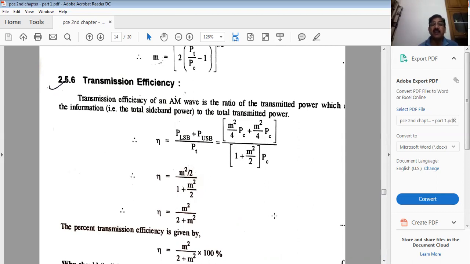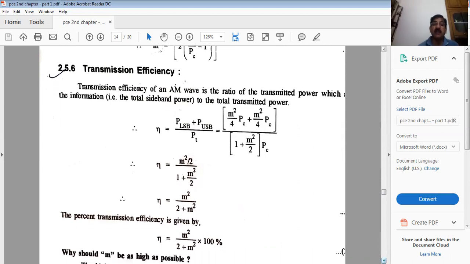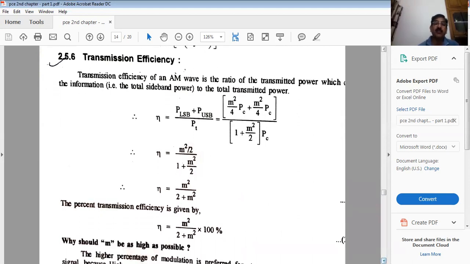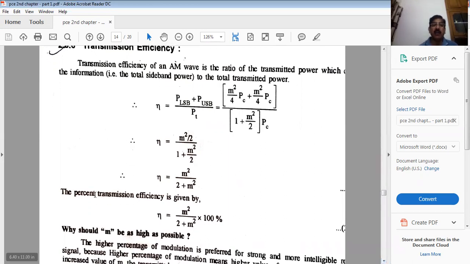This is the transmission efficiency. Fine. Efficiency means ratio of output over input. So ratio of output power means whatever power the receiver has received after removing the carrier. So if you want to calculate in percentage, multiply it with 100%. So this will come as percent transmission efficiency.